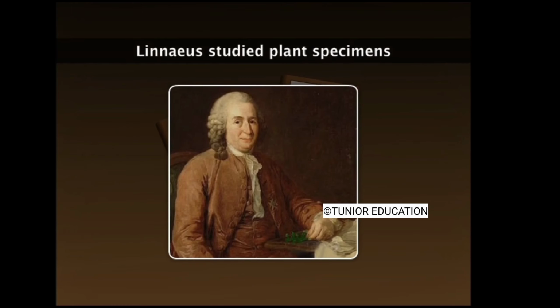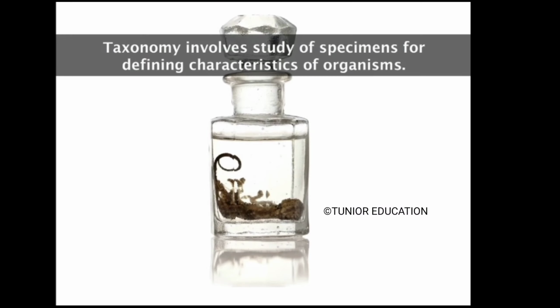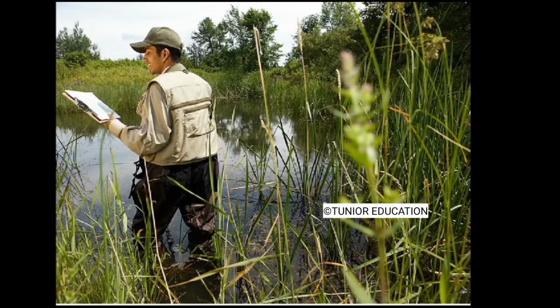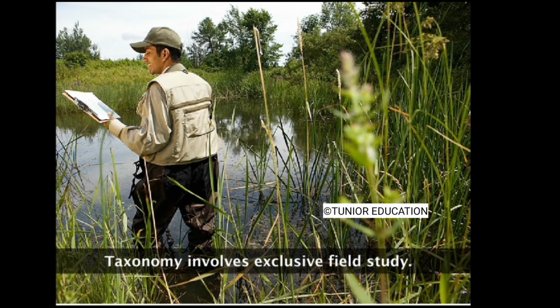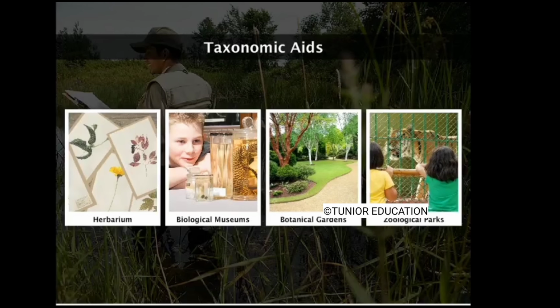Linnaeus accomplished this remarkable feat by studying plant and animal specimens. Thus, the first step in taxonomy is the study of specimens. It is thus evident that taxonomy involves exclusive field study. Institutions and theoretical aids that help biologists in correct identification of species are called taxonomic aids.